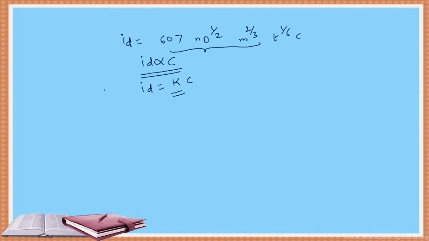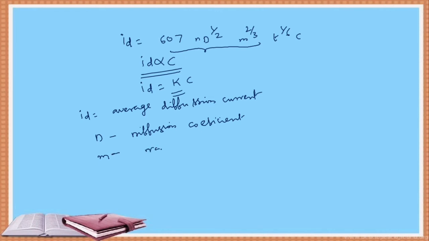So what is ID, students? ID is the average diffusion current. He measured the average diffusion current at the dropping mercury electrode in polarography. Then 607 is a number, and D is the diffusion coefficient.